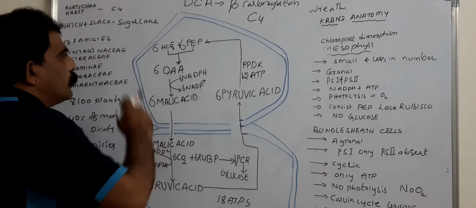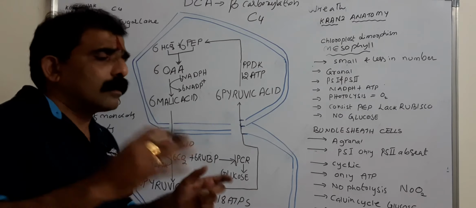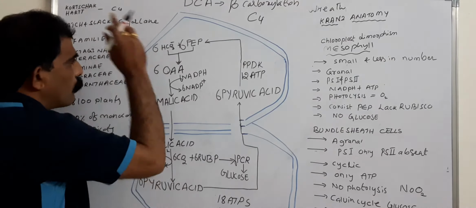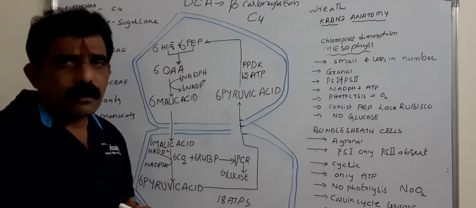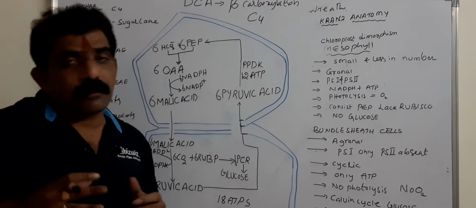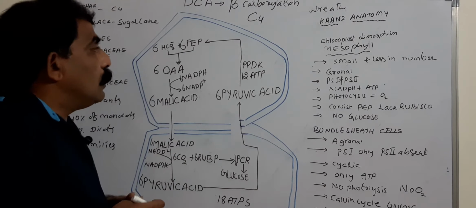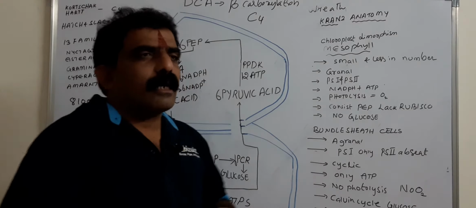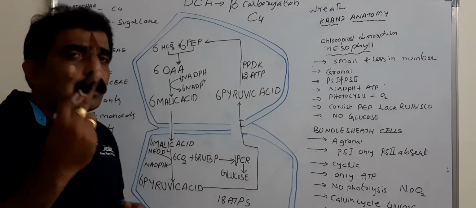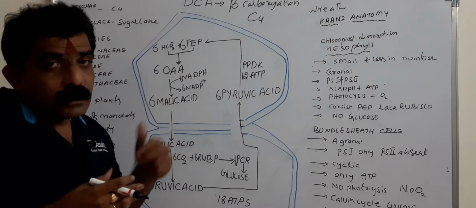Now here I have written 6. For instance, to produce a complete glucose molecule, 6 turns of the C4 cycle should occur, as in the C3 cycle. If you take 1 carbon dioxide, 1 HCO3 is produced. This carbon dioxide, now in the form of HCO3, reacts with phosphoenol pyruvic acid. In the C3 cycle, there is only 1 carbon dioxide acceptor, that is RuBP. But in the C4 cycle, there are 2 carbon dioxide acceptors, one is PEP and one is RuBP.